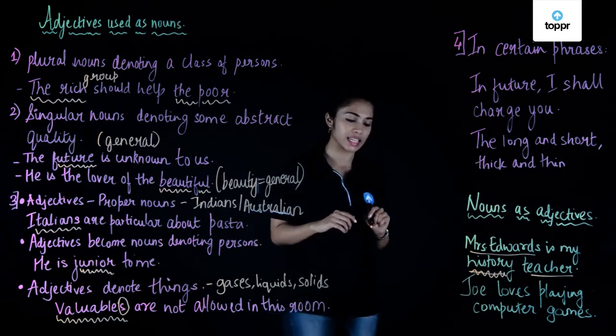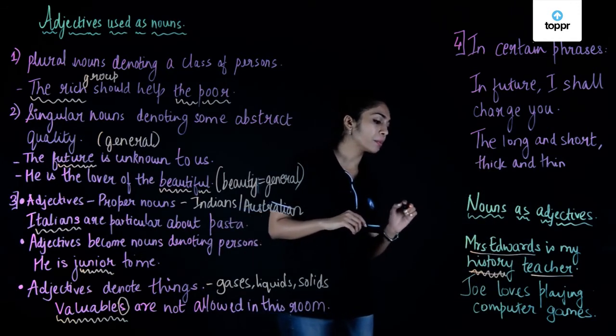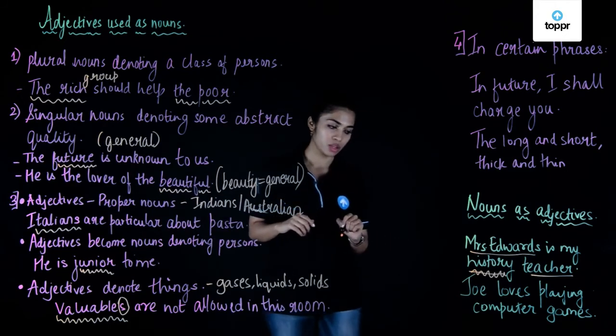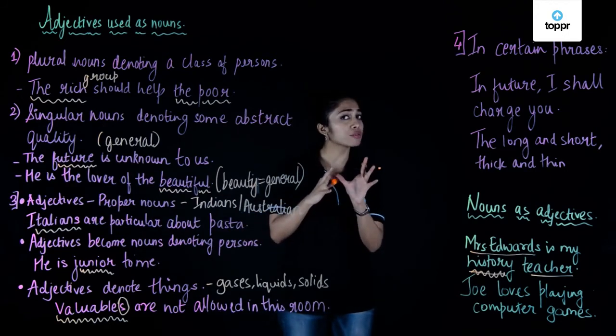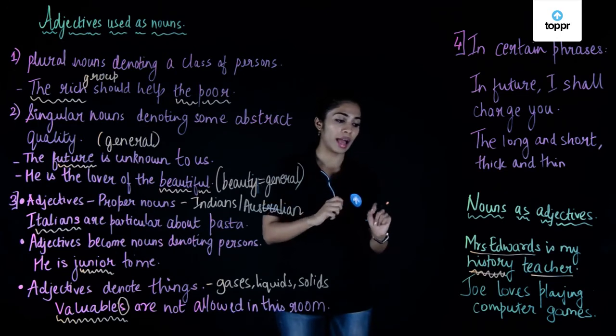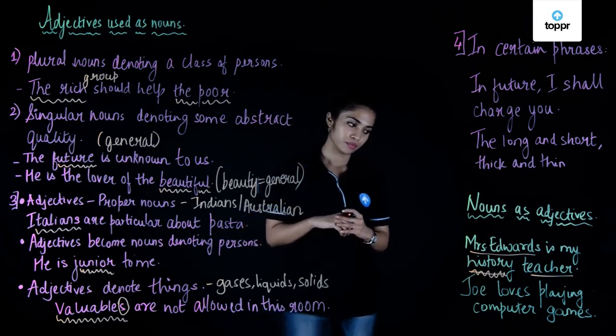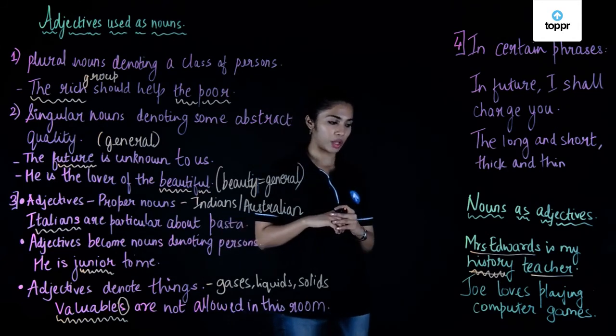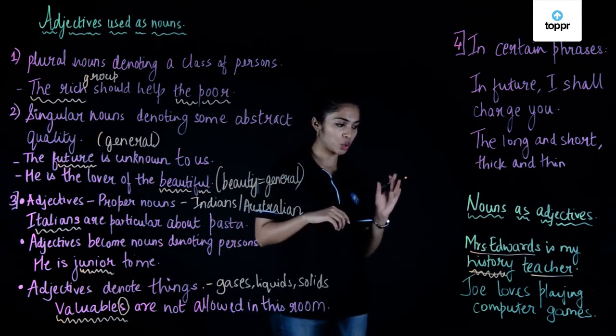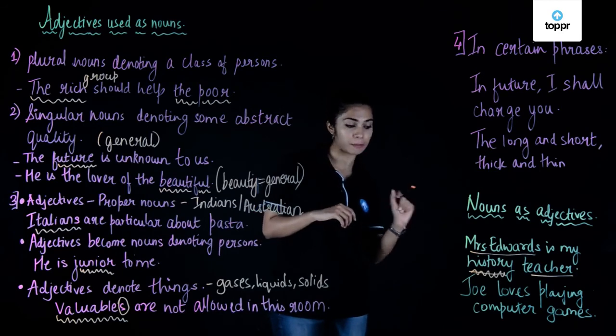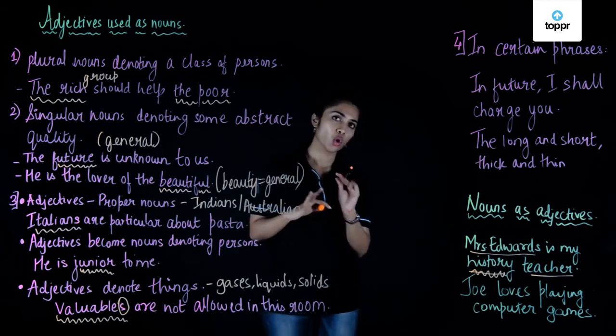Let's look at the second sentence. Joe loves playing computer games. Again, I'm going to give you a few seconds. You look at it and tell me which is the noun, which is the adjective here. Okay. So we have Joe loves playing computer games. You are right.